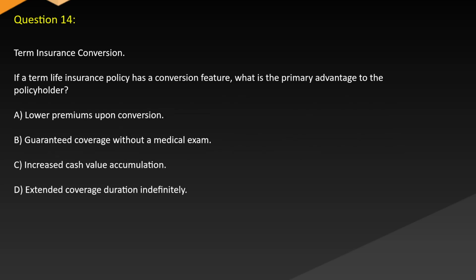Question 14. Term insurance conversion. If a term life insurance policy has a conversion feature, what is the primary advantage to the policyholder? A. Low premiums upon conversion. B. Guaranteed coverage without a medical exam. C. Increased cash value accumulation. D. Extended coverage duration indefinitely.